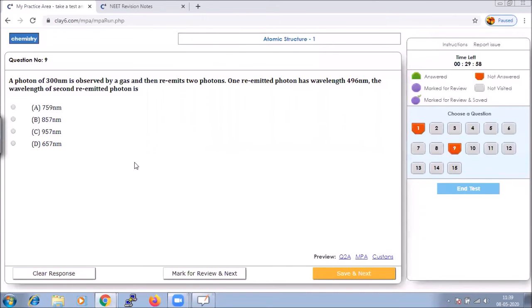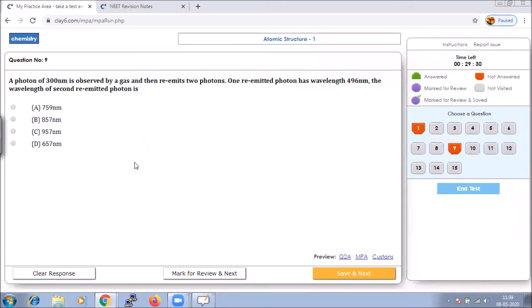Okay. What does it say? A photon of 300 nanometer is absorbed by a gas and then re-emits two photons. One re-emitted photon has a wavelength of 496 nanometer, and the wavelength of the second re-emitted photon is unknown. We have to find out the wavelength of the second re-emitted photon. That is important.